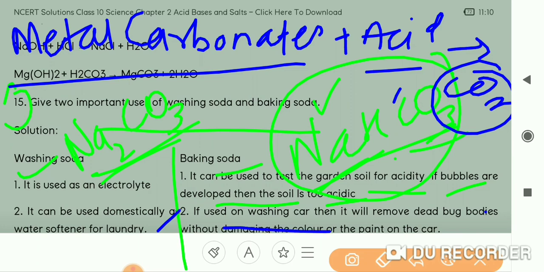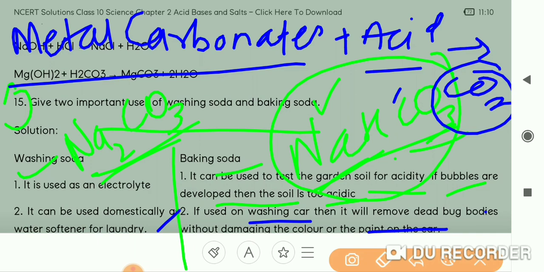Here the second use of baking soda is, it is used on washing a car, then it will remove dead bug bodies without damaging the color of the paint of the car. See, when we wash the car in the garages, it is used. So it removes the dead bug bodies without damaging the color or the paint of the car.